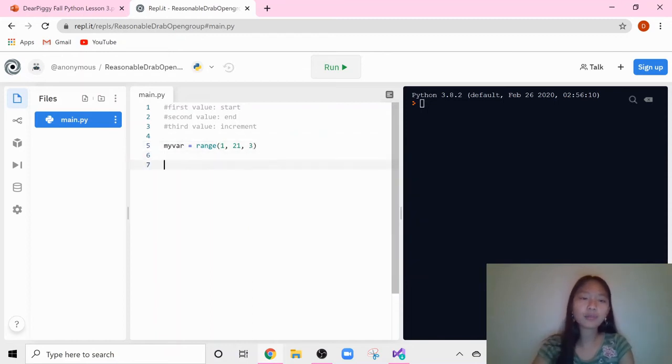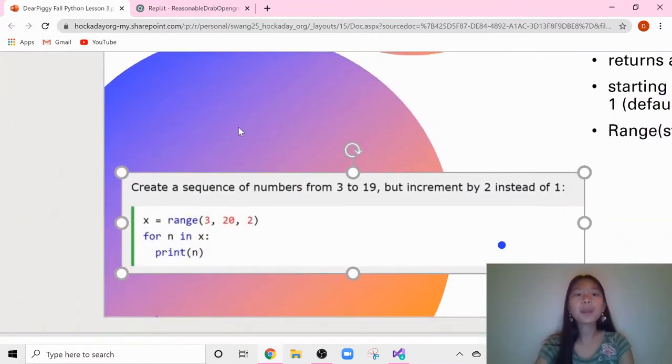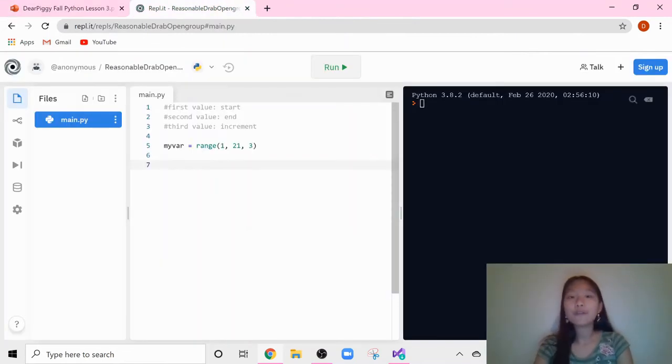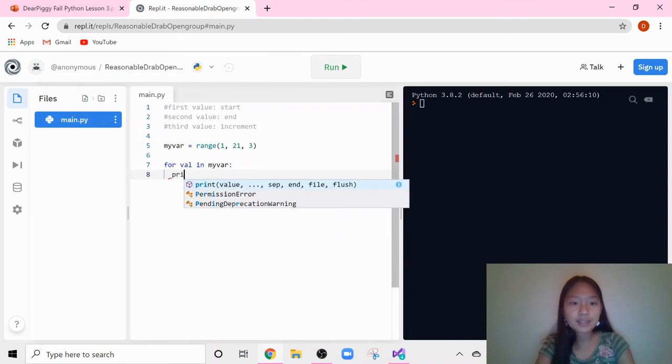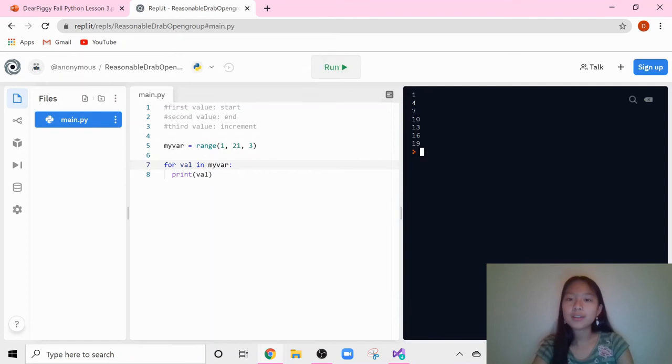So now all we're going to do is put it into a for loop, because we want to see every single value. Remember, with for loops, we take every single one of these as an instance, and then we spit it back out into our console. We're going to say for any value in my variable, we are going to print it back out. So now if we run our code, we're going to get 1, 4, 7, 10, 13, 16, 19. And these go up by 3's because that's what we told it to do.